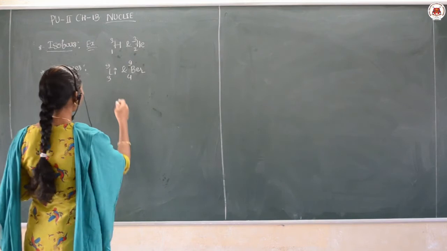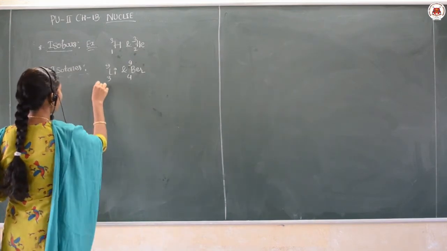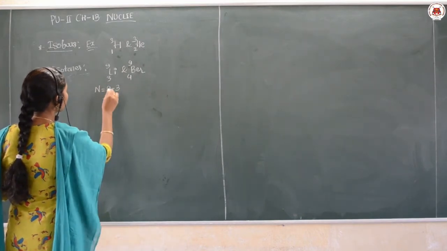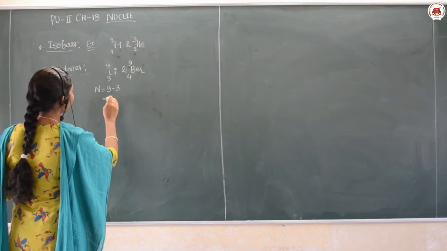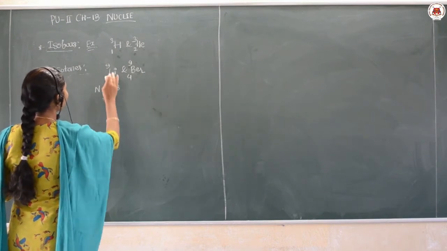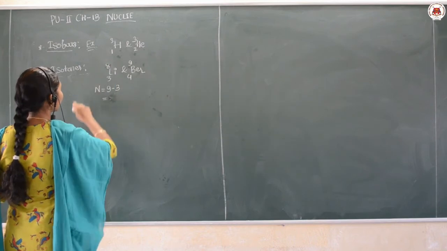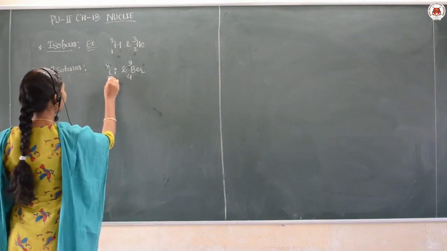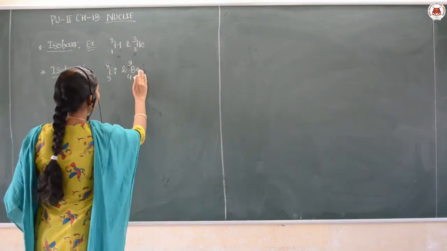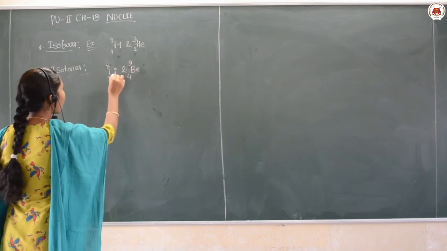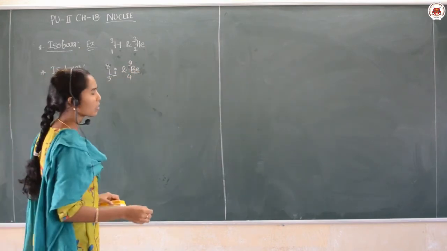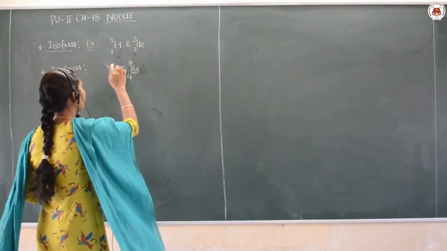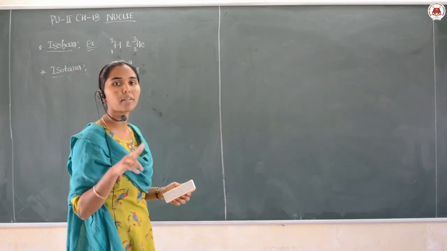Okay. So when you see here, in the case of lithium 8 and beryllium 9, both are nuclei of different atoms, and the atomic number is different, the atomic mass number is also different, but what number remains the same?